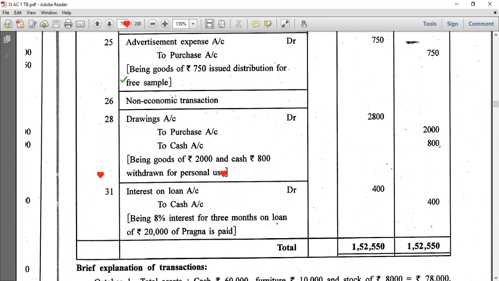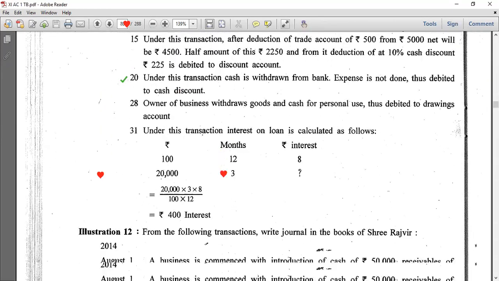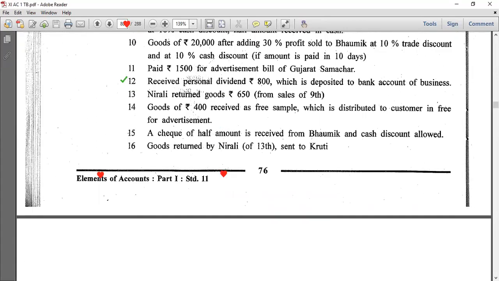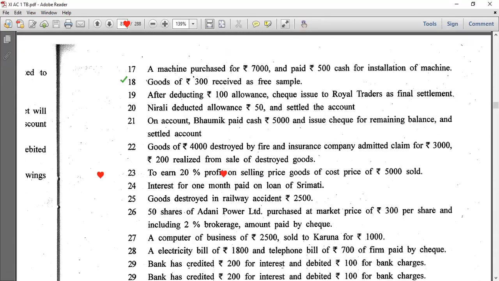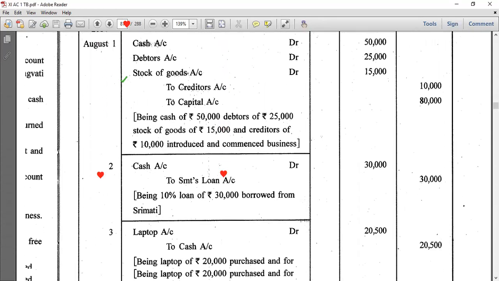So we had completed illustration 11th also and up till sum number 13th also. So if illustration number 10 was your homework and illustration number 12 is your again homework. So whatever your doubts are, just ask me, so I'll solve it.